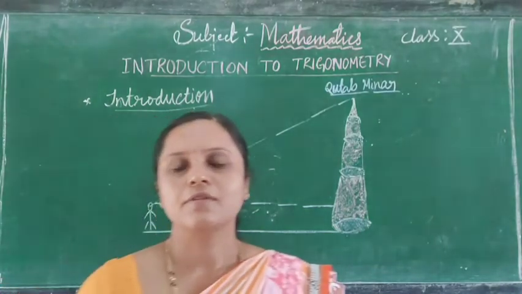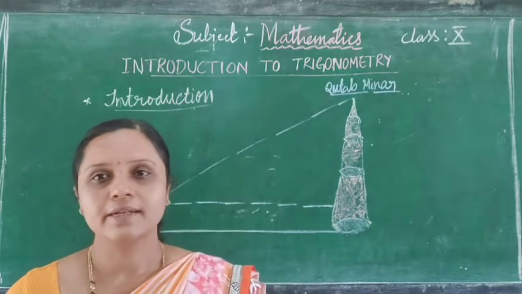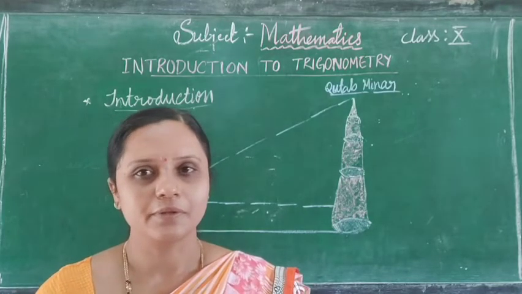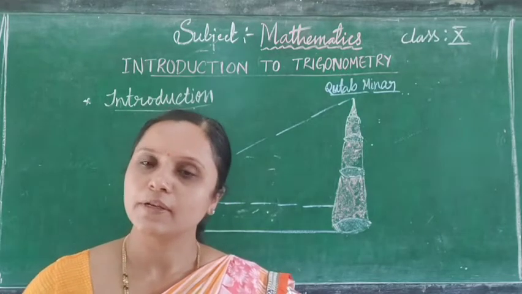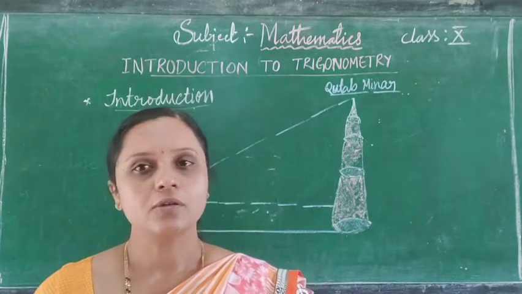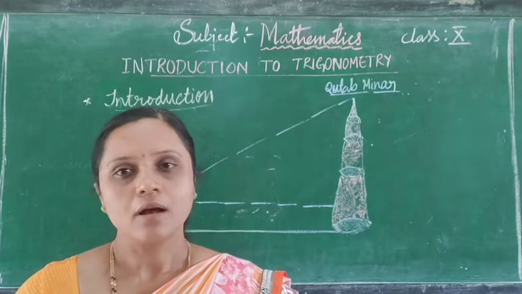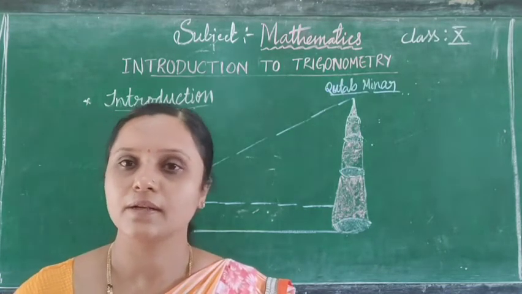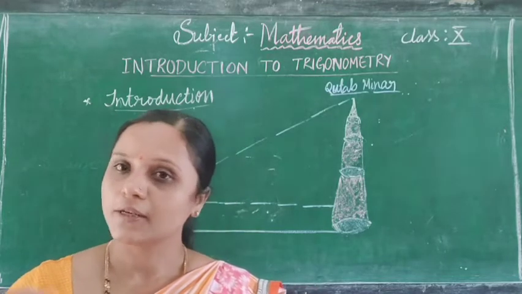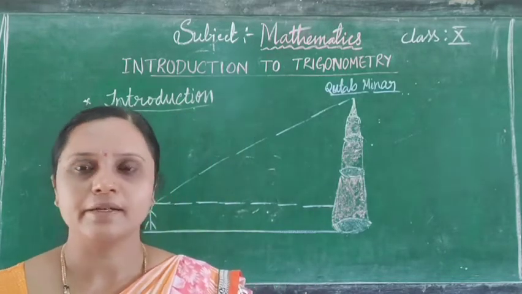Trigonometry is one of the ancient subjects studied by scholars all over the world, and trigonometry was invented because its need arose in astronomy. Astronomers used trigonometry to find the distance between Earth and Moon, Earth and stars, and Earth and other planets.